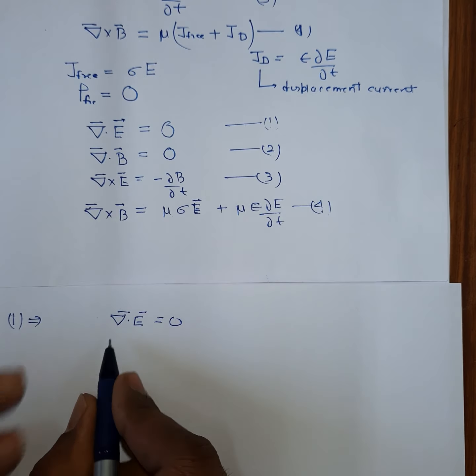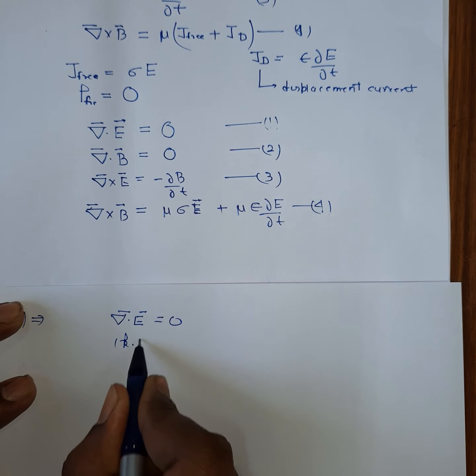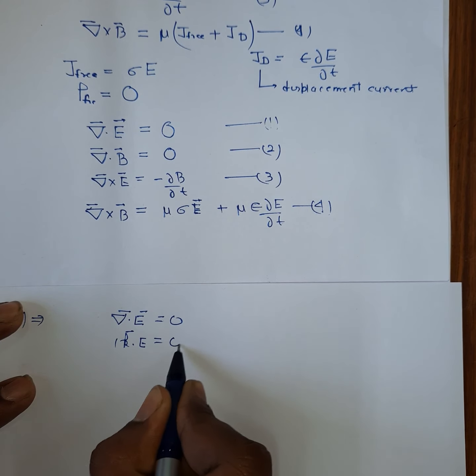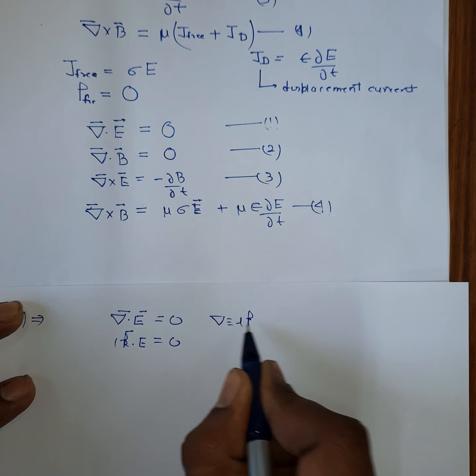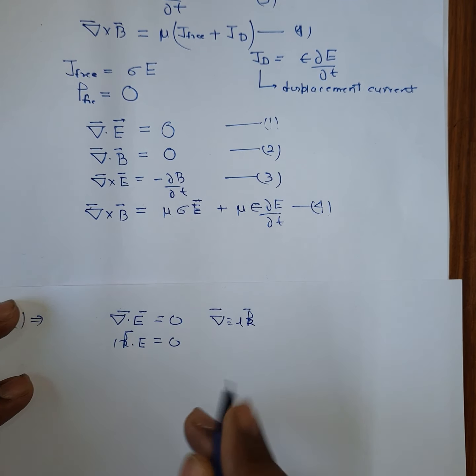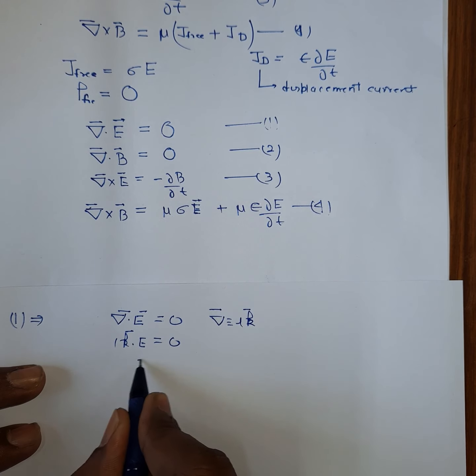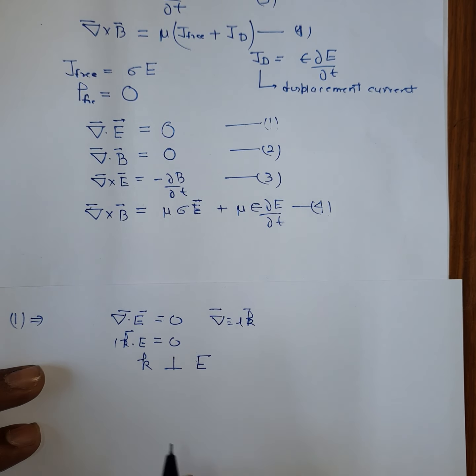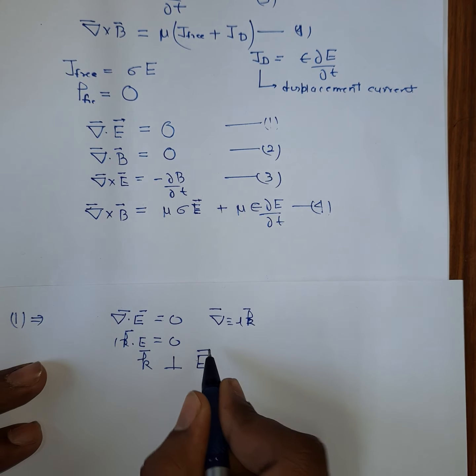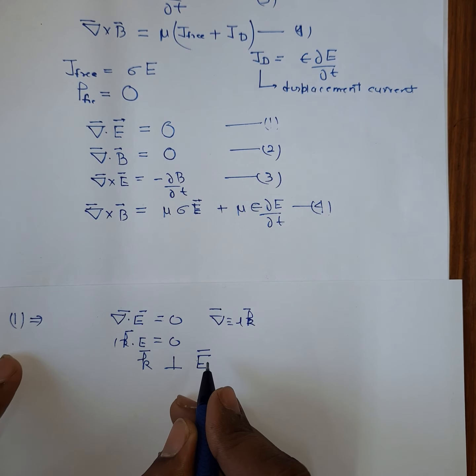This means that ik dot E is equal to 0. What I have done is, in place of del I have substituted ik, because these both are equivalent. So here you can say that k is perpendicular to E, which means the wave propagation vector k is perpendicular to the electric field.